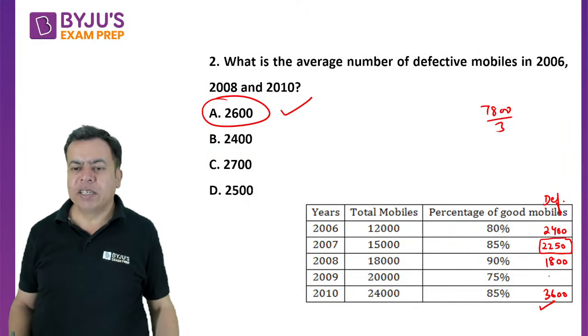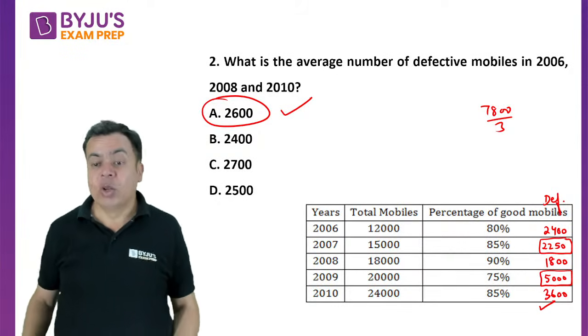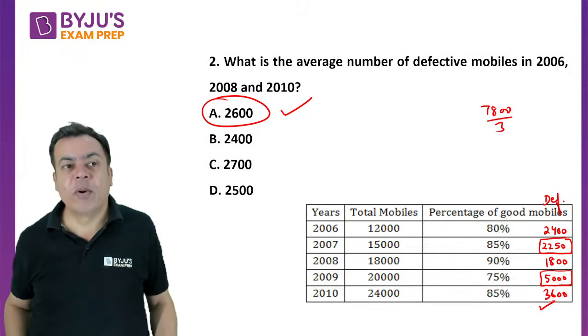20,000, 25% it is 5,000. So that is also very easy, right? And these are the values. These are the values of defective mobiles.